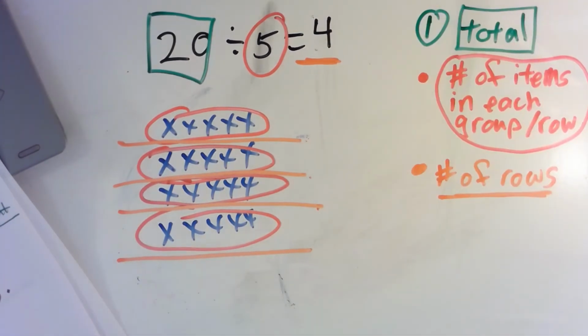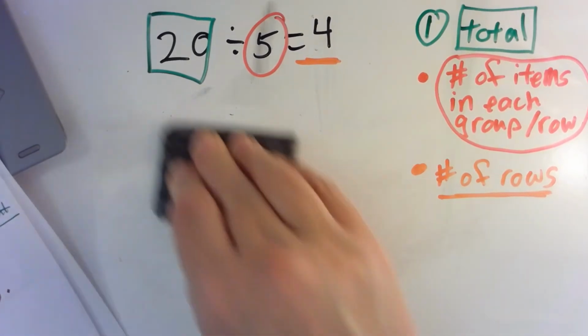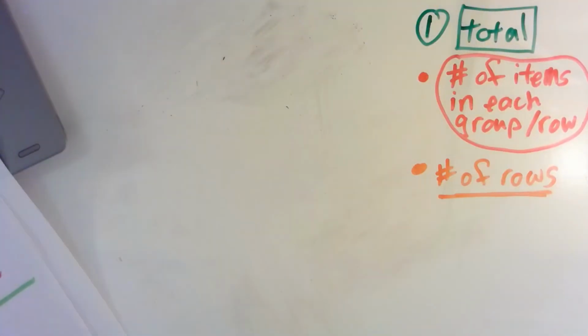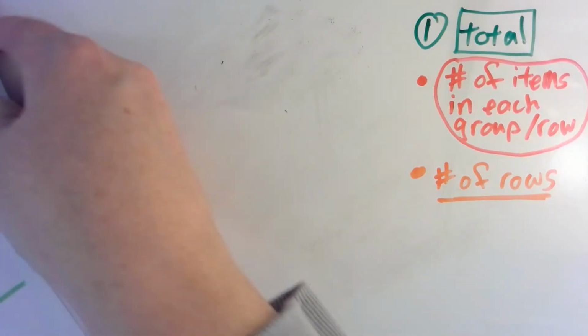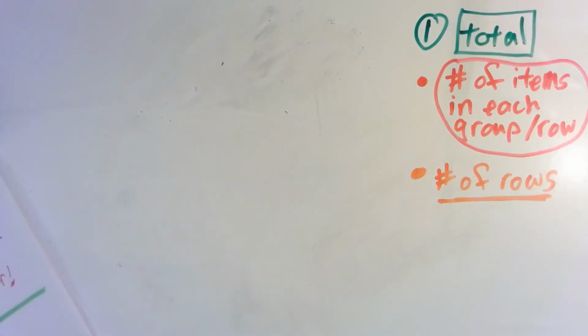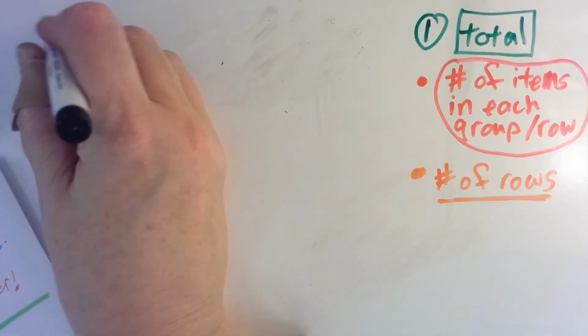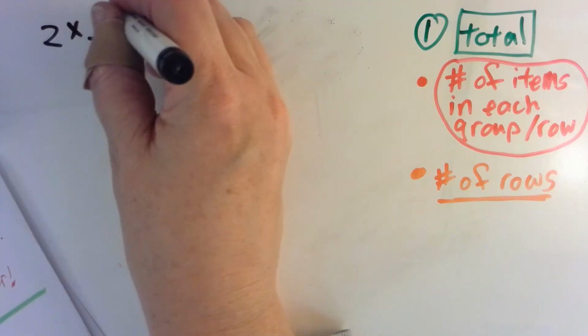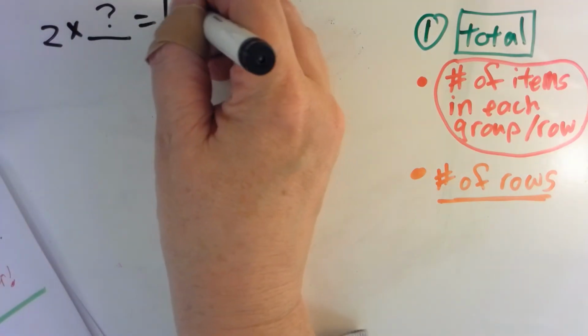Okay, all right, let's do another one. Let's do where I'll write it as a multiplication equation and a division equation. Okay, so we have 2 times an unknown equals 18.